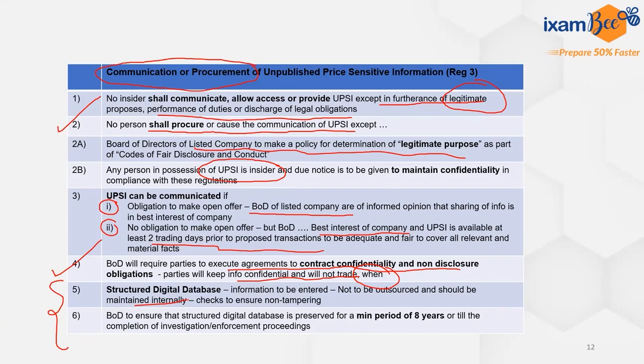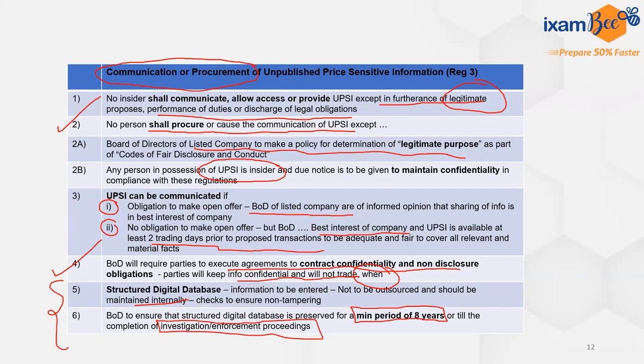Then this structured digital database should be preserved for a minimum period of 8 years related to a particular transaction. Or if the company has information related to certain investigation or enforcement proceedings going on, then till the completion of those investigation or enforcement proceedings, this database has to be maintained. This is what is present in the communication or procurement of unpublished price sensitive information.